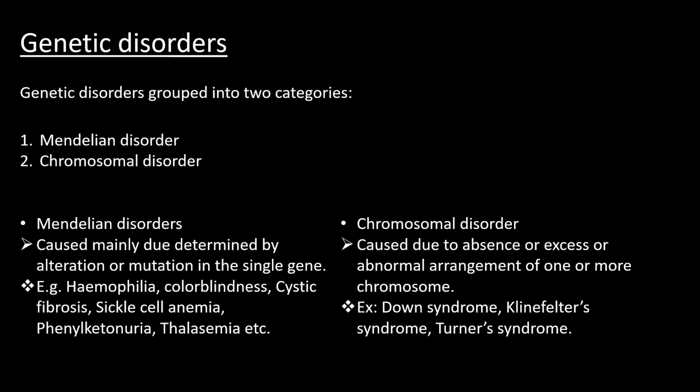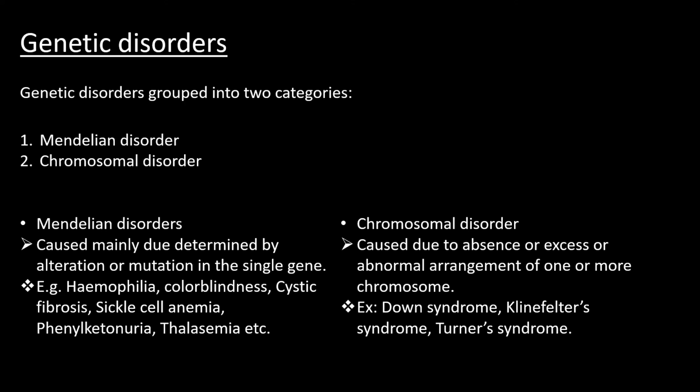Our next point is genetic disorders. Genetic disorders are grouped into two categories: Mendelian disorders and chromosomal disorders. Mendelian disorders are caused mainly due to alteration or mutation in a single gene, whereas chromosomal disorders are due to absence or excess or abnormal arrangement of one or more chromosomes.